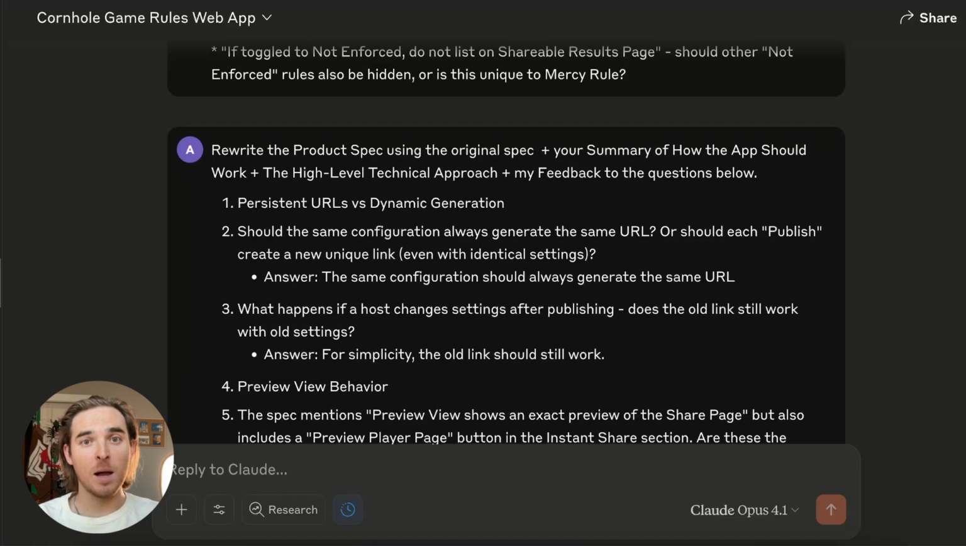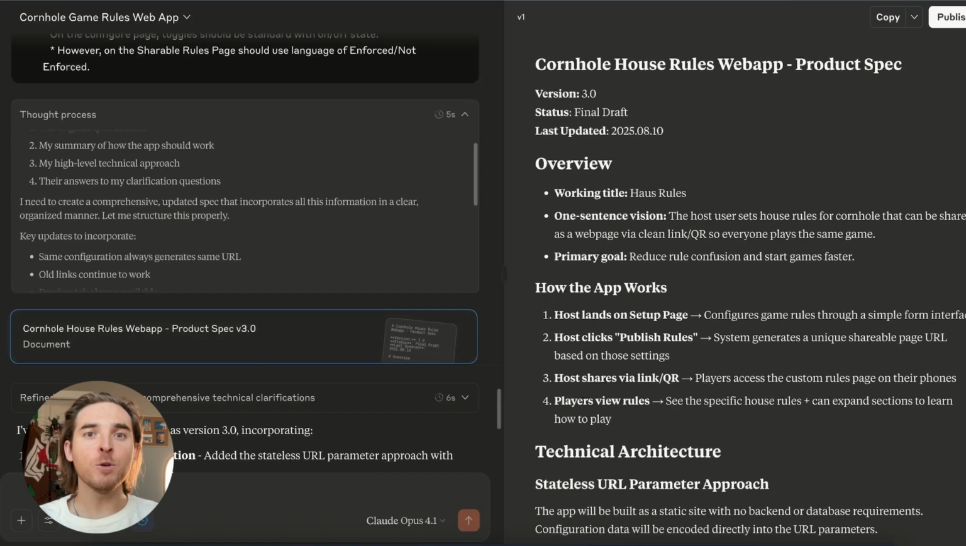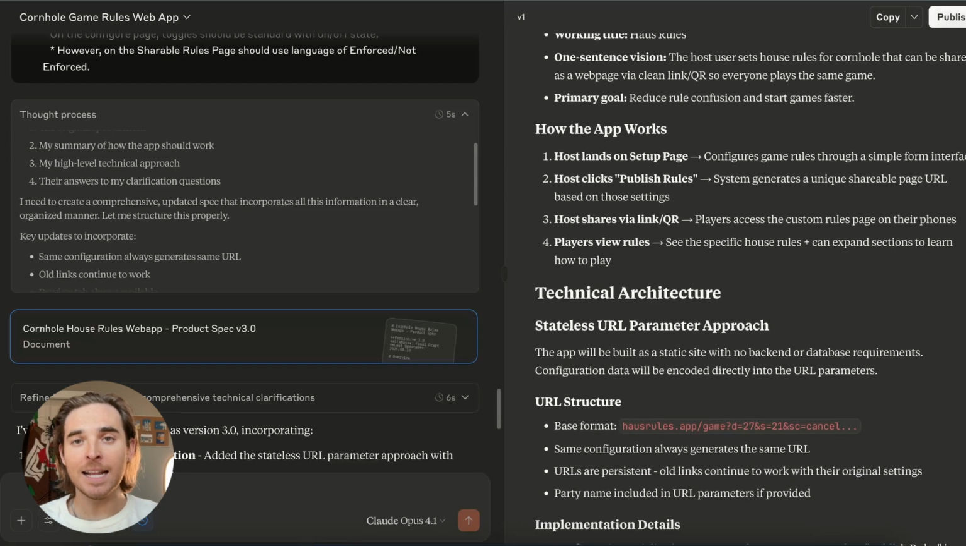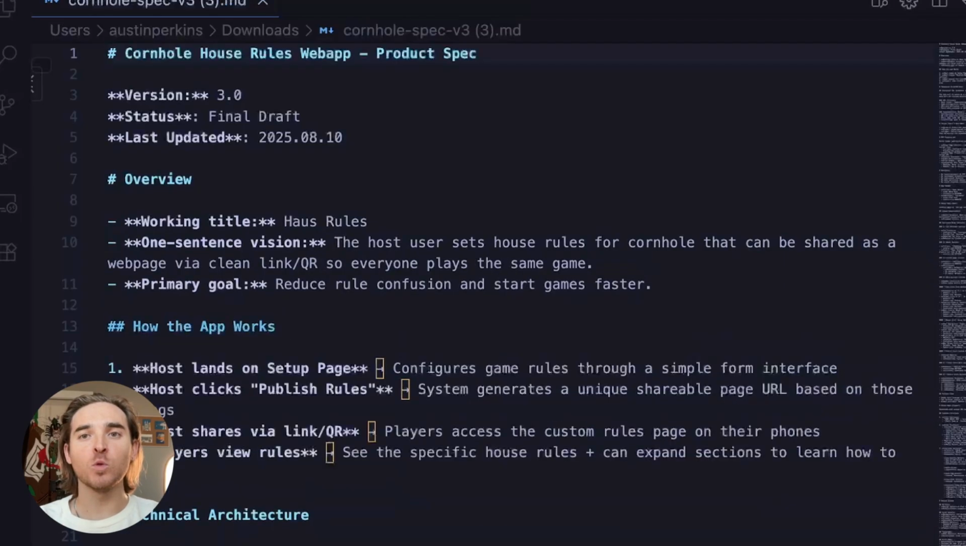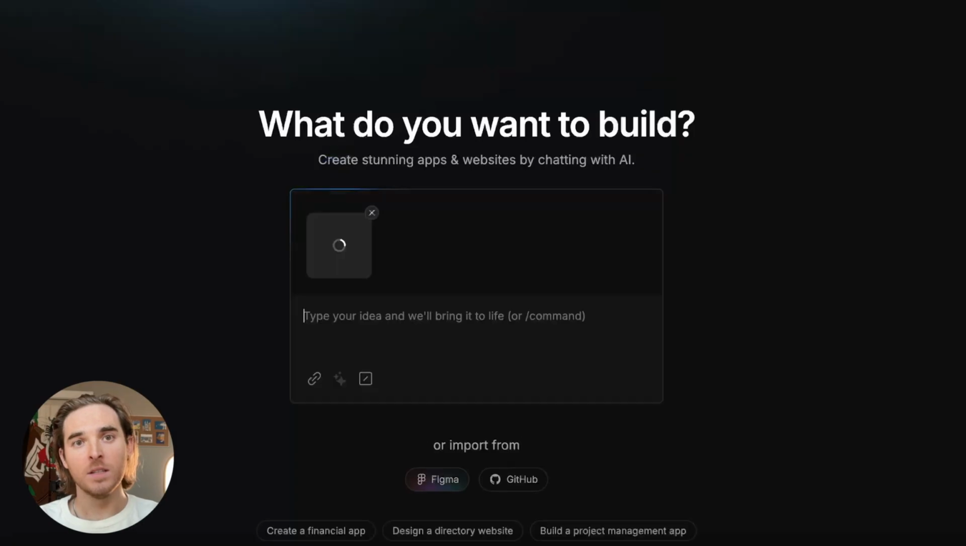with the prompt, "Rewrite the product spec using the original spec, your summary of how the app should work, the high-level technical approach, and my feedback to your questions." Claude rewrote the spec in Markdown, and ladies and gentlemen, please welcome House Rules version 3.0, which I then uploaded to Bolt using the same simple prompt to build the app that I'd been using the whole time.